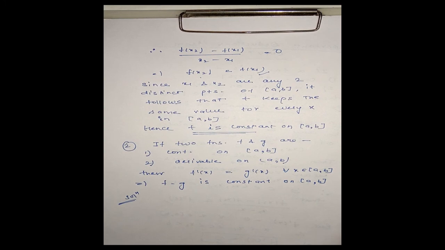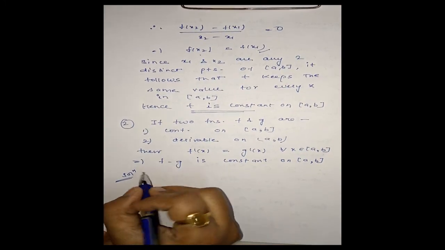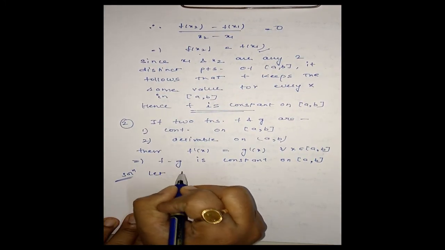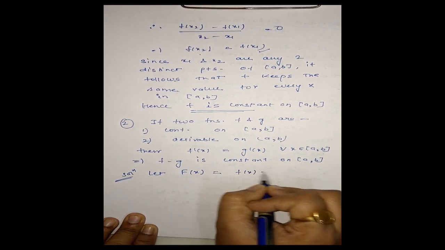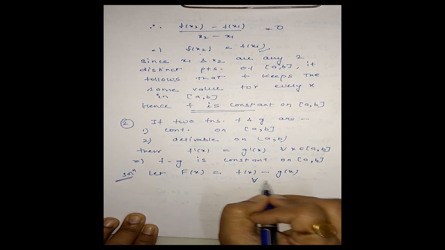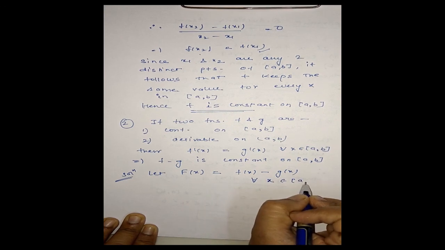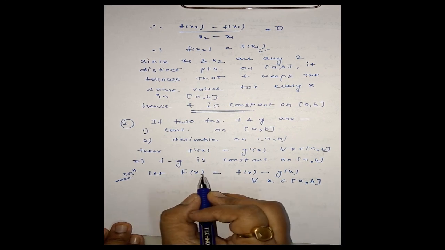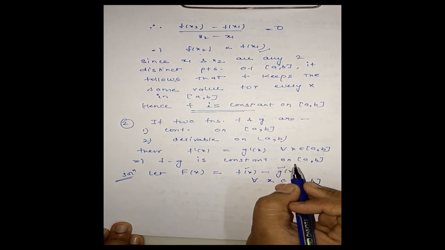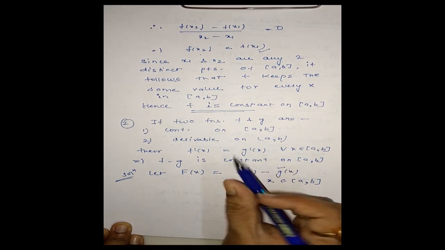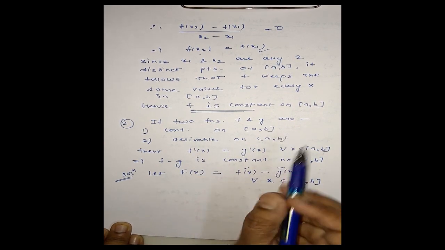Now let us define a new function, capital F(x) = f(x) - g(x) for every x in closed interval [a, b]. Since f(x) and g(x) are continuous on closed interval [a, b], their difference is also continuous on closed interval [a, b].